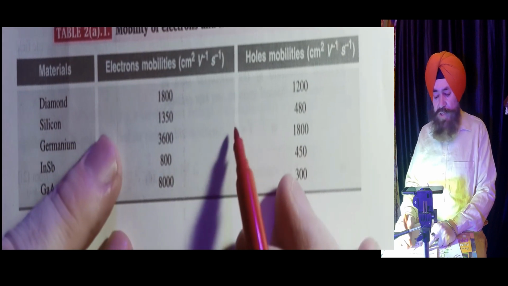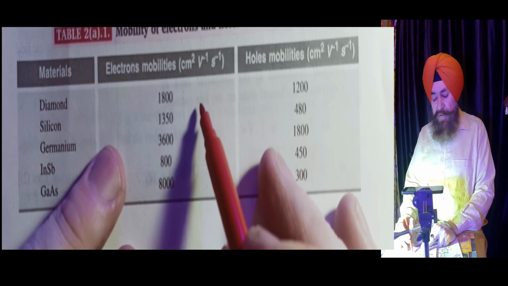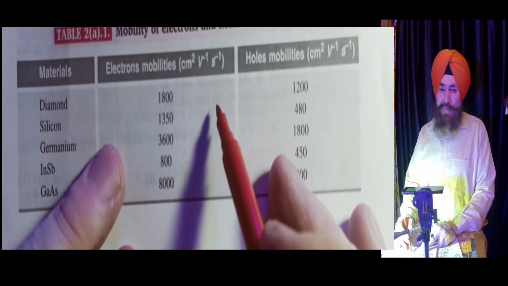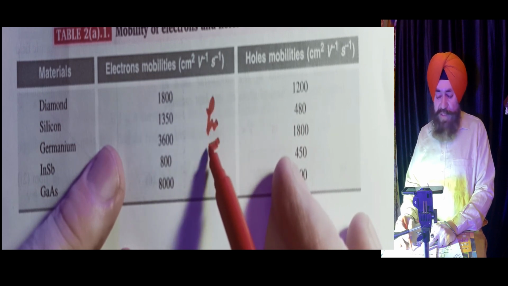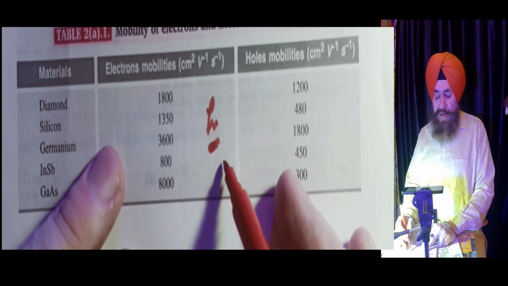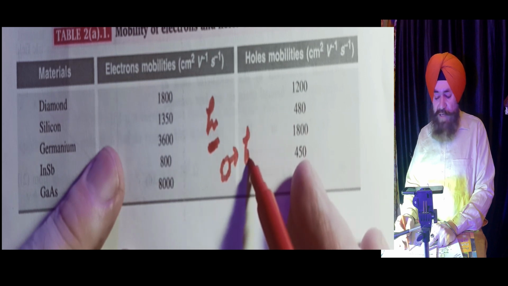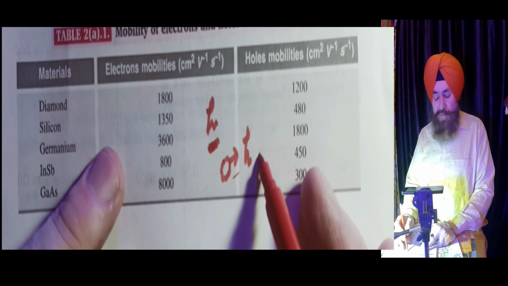There is a question for you, because one thing is very clear when you go through the semiconductor chapter. What is the hole concept? The deficiency of electron is called a hole. If at a position there is no electron, that is referred to as a hole.